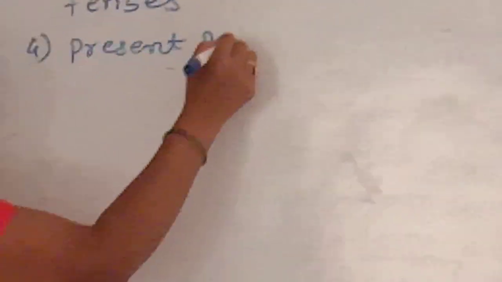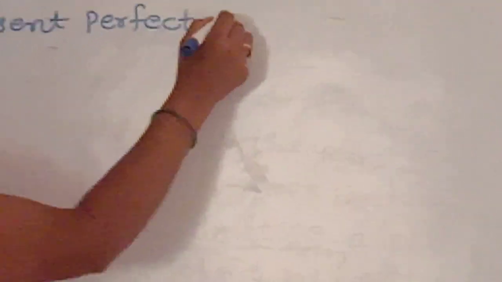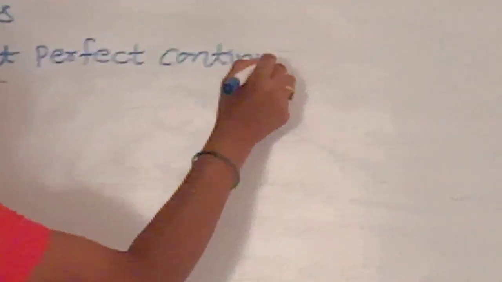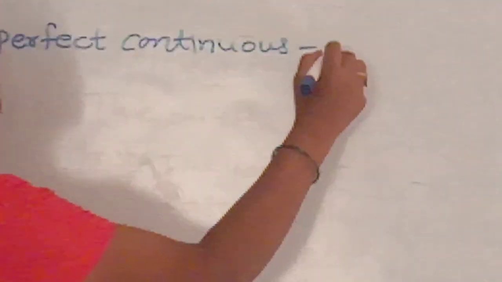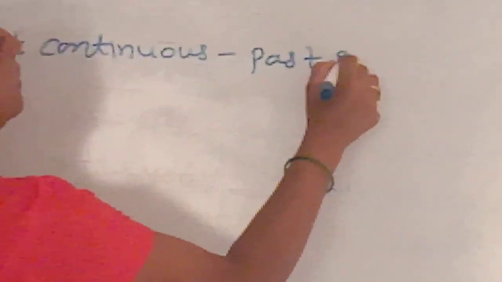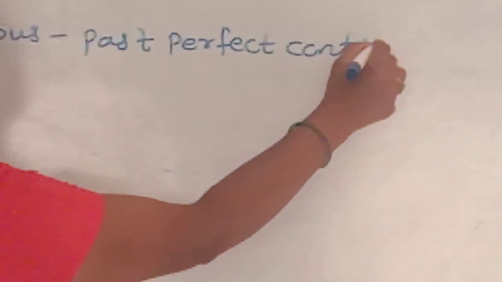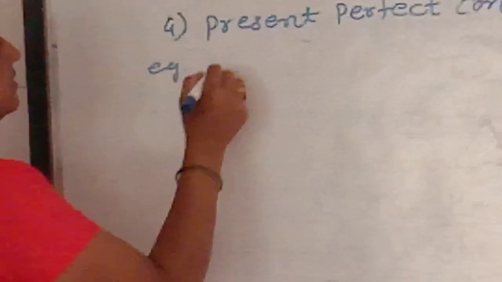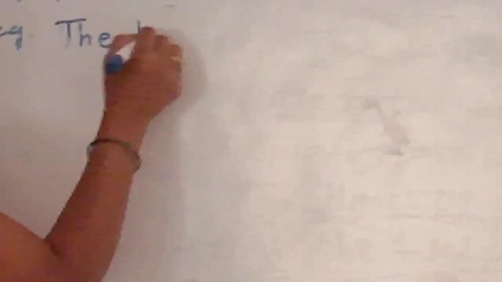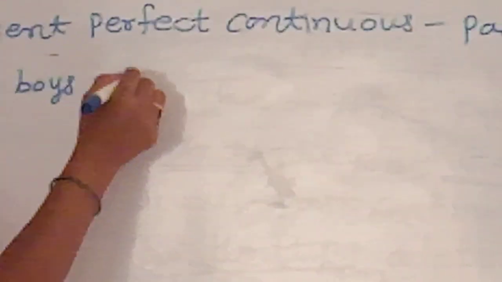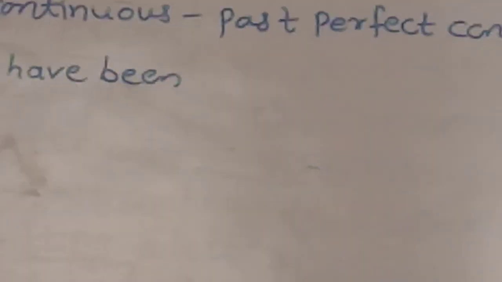Present perfect continuous. It becomes past perfect continuous. Example is, the boys said, into inverted comma, I have been playing.